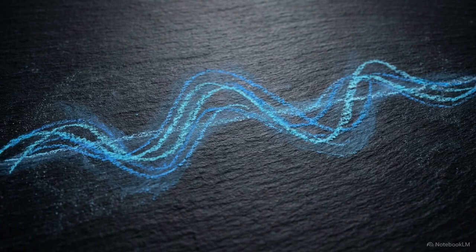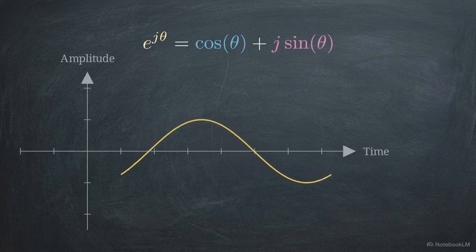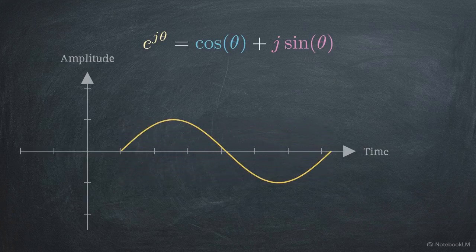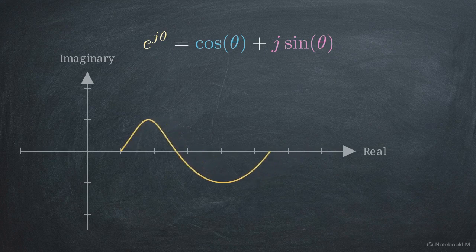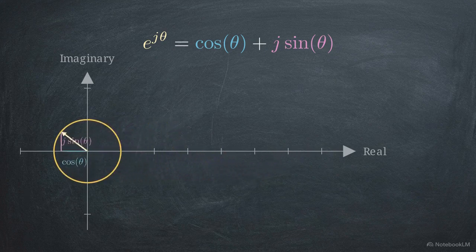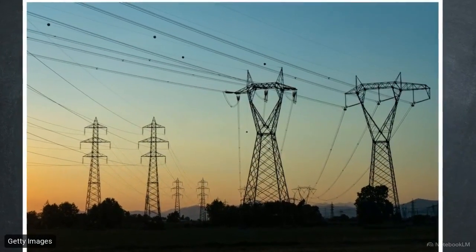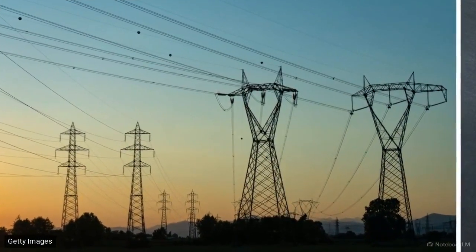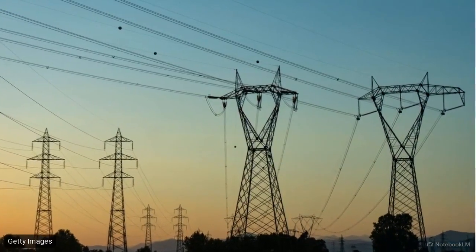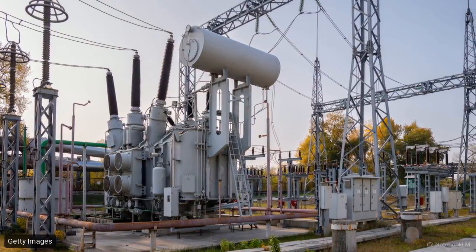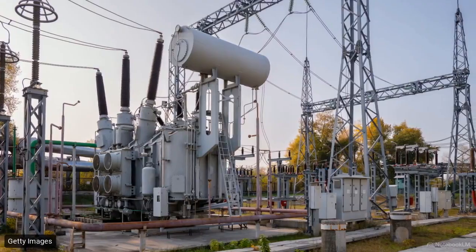Finally, we move into the invisible world of energy and Euler's formula, notated as e to the power of j theta. This formula links exponential growth with cyclical waves by taking a signal and wrapping it into a circle on a 2D complex plane. Electrical engineers rely on this relationship to manage the high-voltage transmission lines that make up the power grid. These massively long transmission lines create phase shifts that make power delivery inefficient.